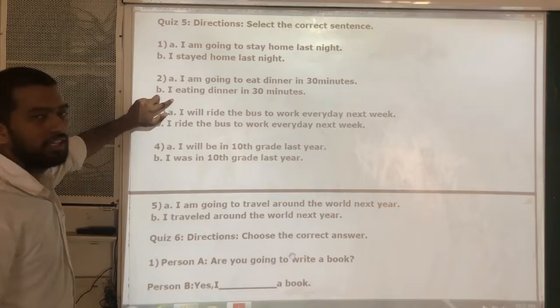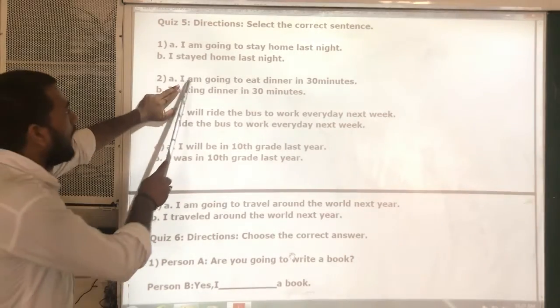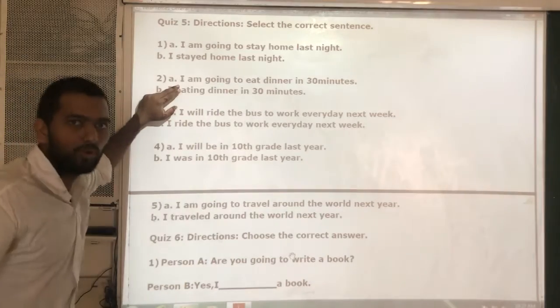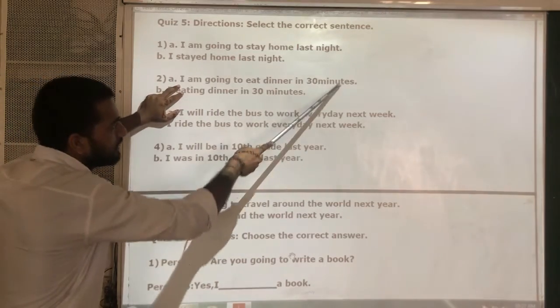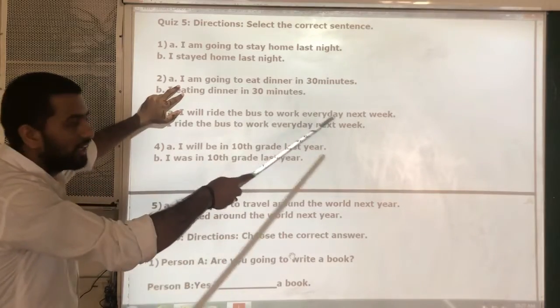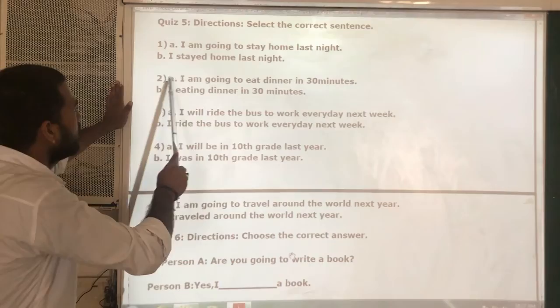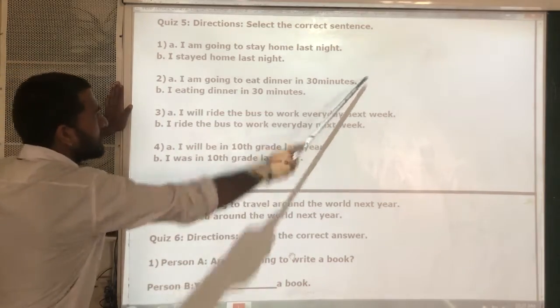So this is the wrong one. Otherwise, one more thing. I am going to eat means I will eat dinner. In 30 minutes is the future time. This time indicates future and this sentence also indicates future. So A is the correct one.